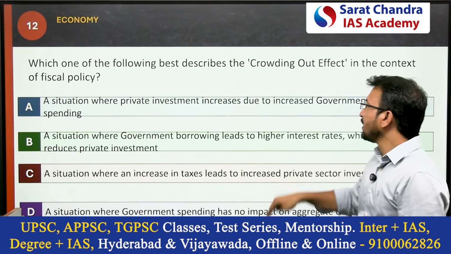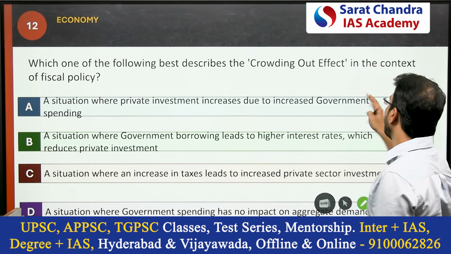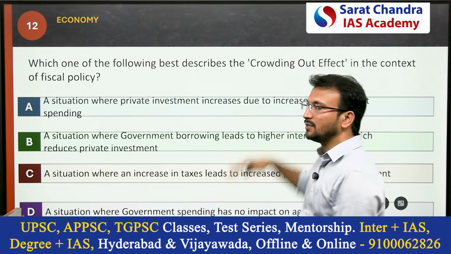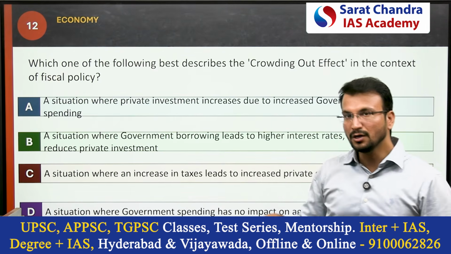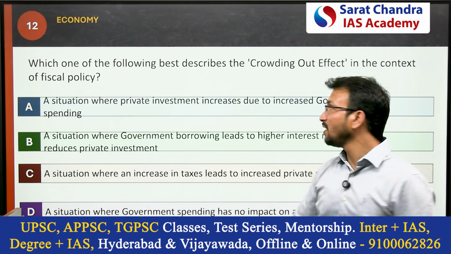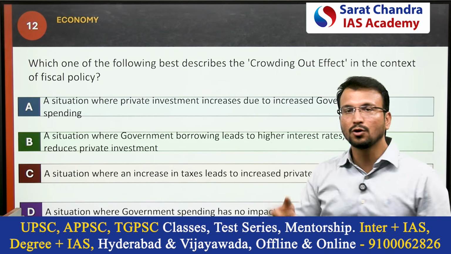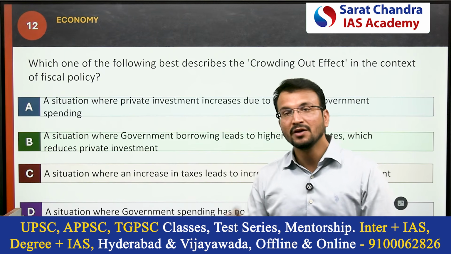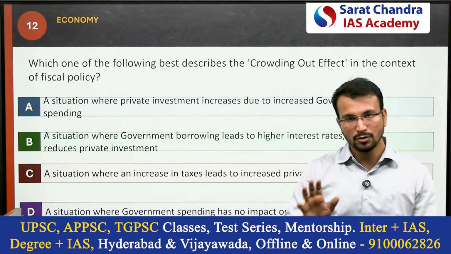Which one of the following best describes the crowding out effect in the context of fiscal policy? What is the crowding out effect? This is a pure economic question. First of all, understand the crowding out effect. Government wants more investment, so for that government will borrow loans.